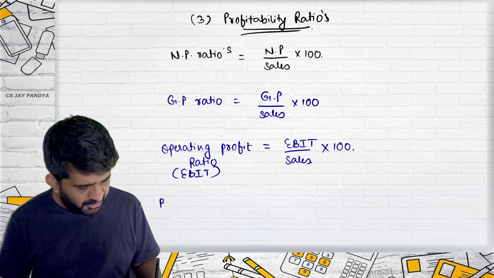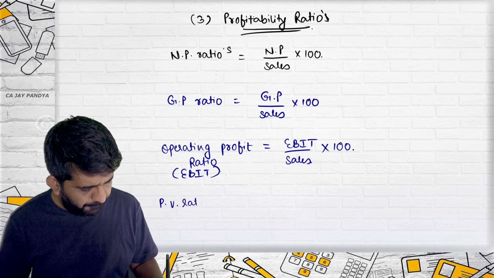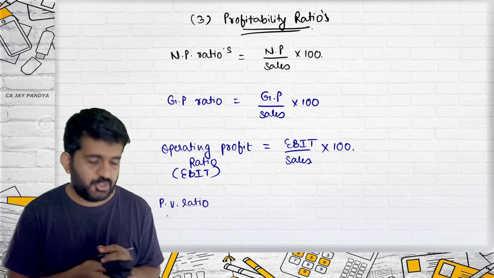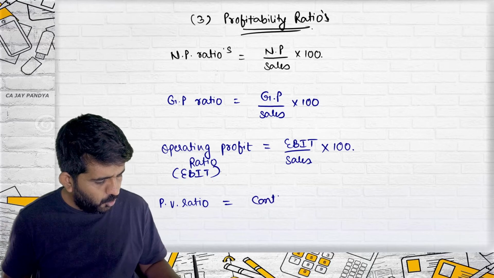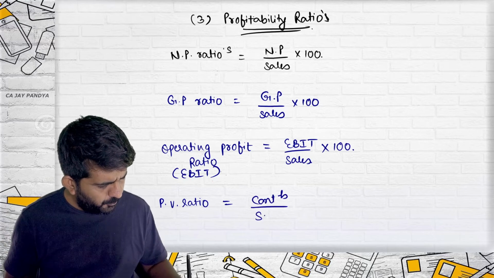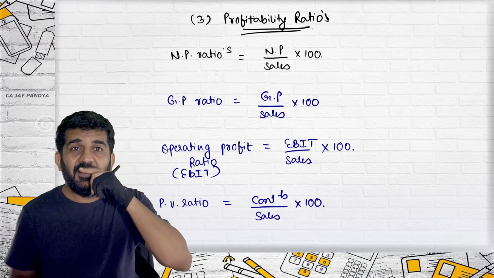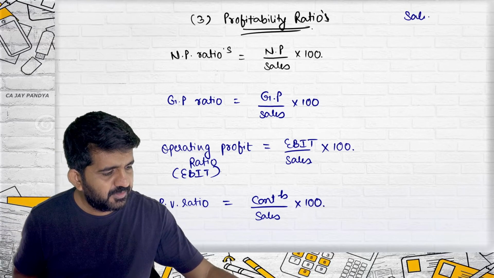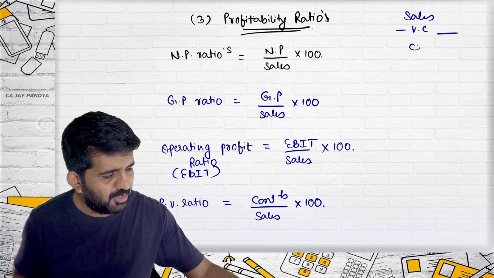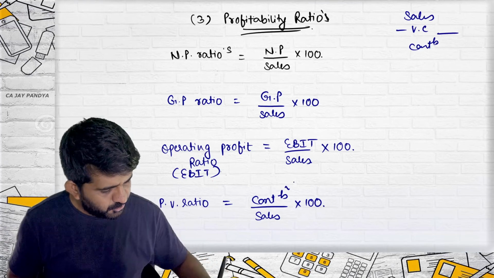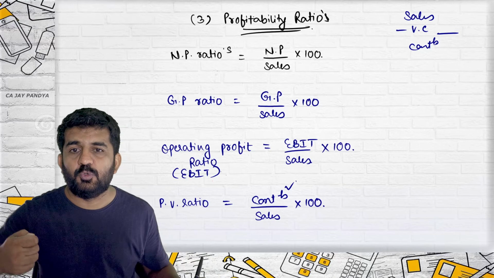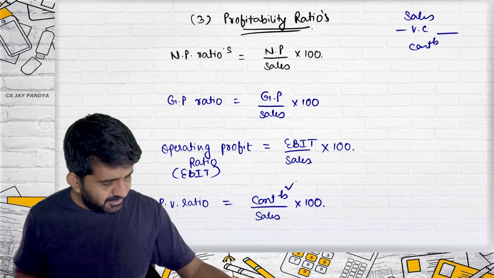Contribution to sales ratio. It is also termed as PV ratio. Contribution upon sales multiplied by 100. We have done it in leverage. Sales minus variable cost is contribution. So yet fixed expenditure is to be deducted. Again, the concept remains the same.